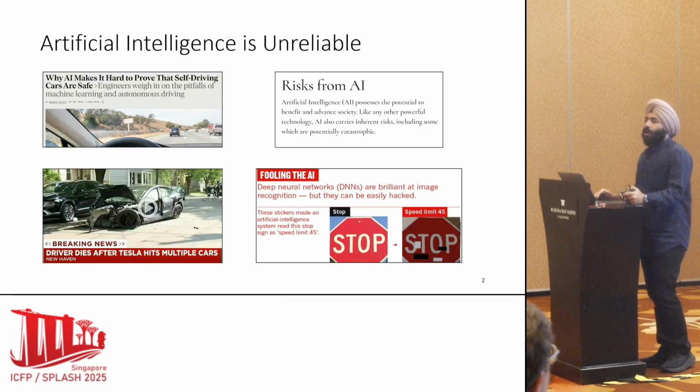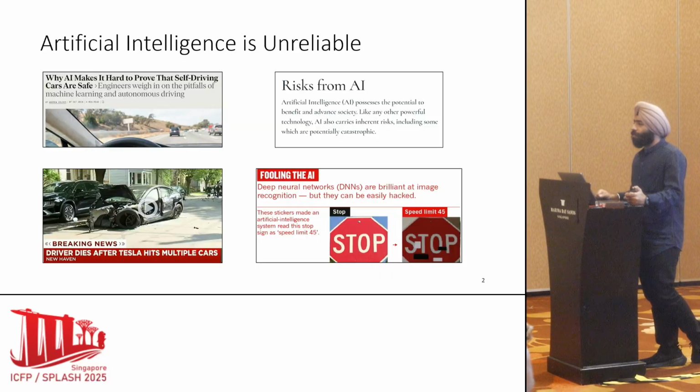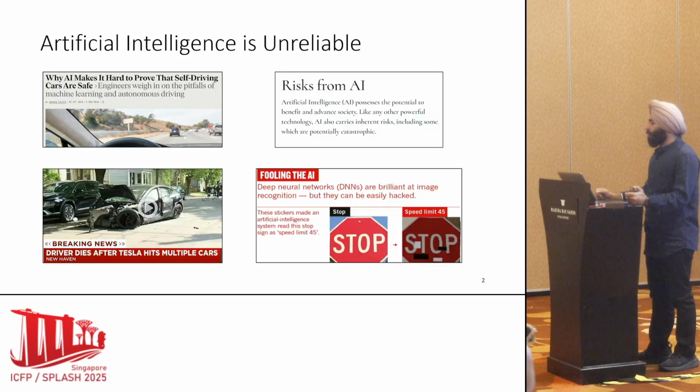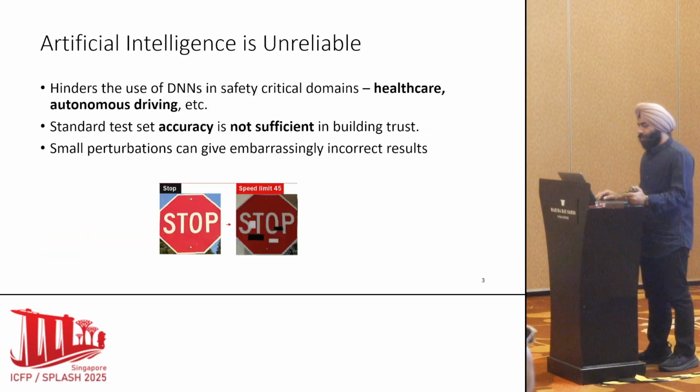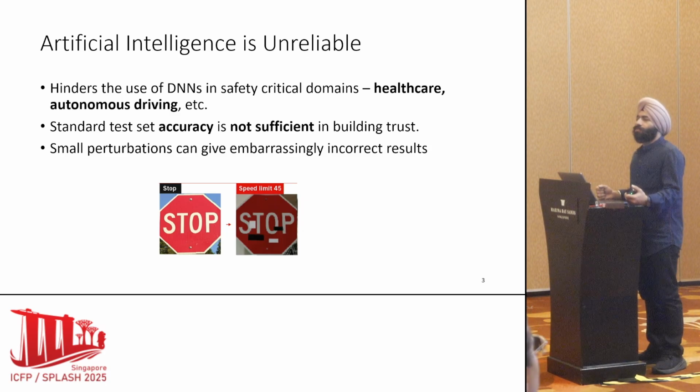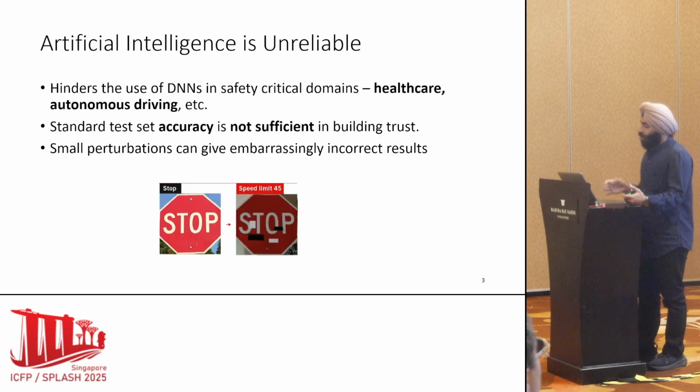So we have seen in the past that AI is unreliable. There have been several instances of car crashes with self-driving cars, and a lot of the AI models are embarrassingly non-robust to even small perturbations. To deploy these models to safety-critical domains, we need better guarantees. Currently, most of the guarantees are based on metrics like accuracy, precision, recall, but they are not enough to build trust in neural networks. For example, it's easy to fool a neural network to misclassify this as a speed limit sign instead of a stop sign.